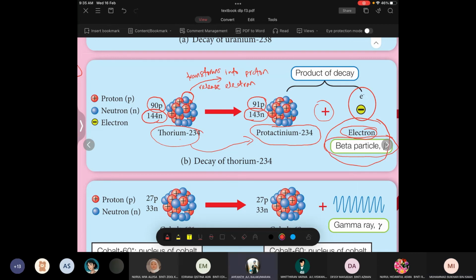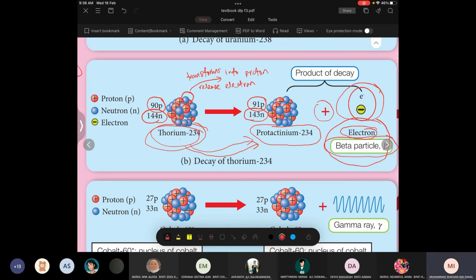Okay, now that's why the element thorium here has changed to protactinium, and the total number of protons and neutrons is 234. And then we have the electron which is released, and it is known as a beta particle.